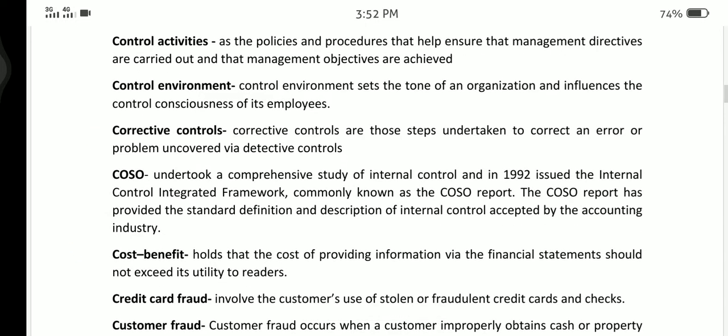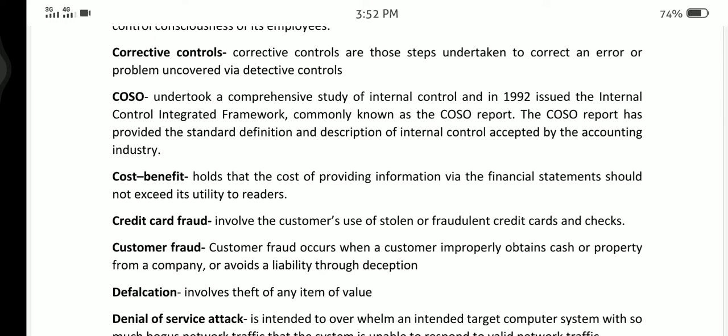Control activities are the policies and procedures that help ensure that management directives are carried out and that management objectives are achieved. Control environment sets the tone of an organization and influences the control consciousness of its employees. Corrective controls are those steps undertaken to correct an error or problem uncovered via detective controls.